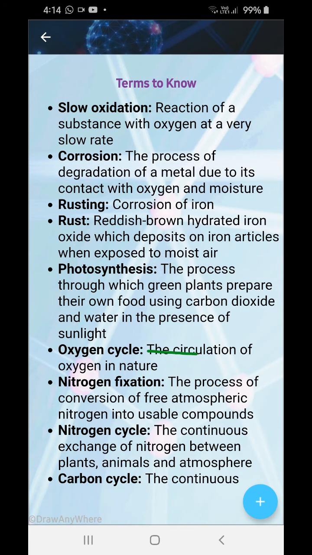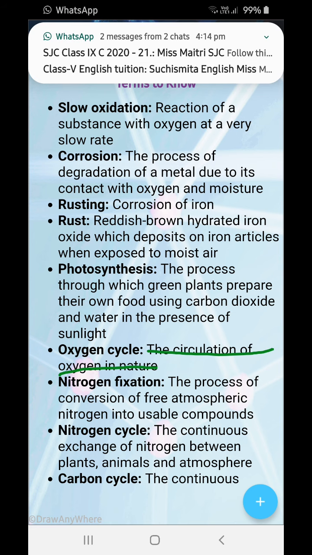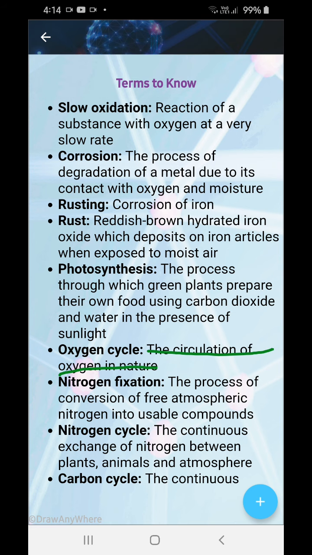Oxygen cycle: the circulation of oxygen in nature. I'll show you this. Next, nitrogen fixation: the process of conversion of free atmospheric nitrogen into usable compounds. Free nitrogen does not help with anything except stopping burning. So it is converted into useful compounds which are very helpful for the growth of plants.